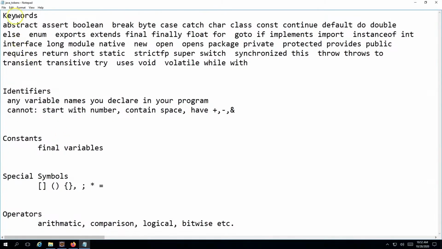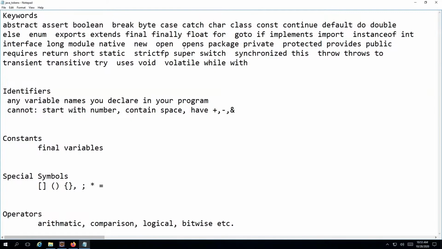When we talk about keywords, these are the words which are reserved by Java and they have a predefined meaning. You might have already seen some of these reserved keywords. For example, we have used int when we were working on the primitive data type lecture. We have seen this as well, though we haven't actually found out the meaning of this, but we will find out the meaning in the coming lectures. So don't worry about that. We have seen boolean as a data type again. We have seen byte. So these boolean, byte, int, class, char, catch, super, switch, synchronized, all the keywords which you see here have a predefined meaning in Java.